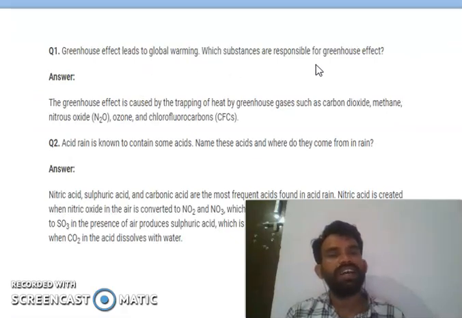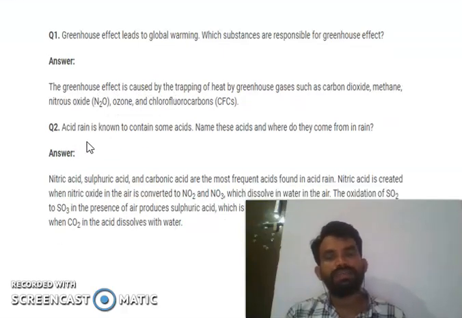Which substances are responsible for the greenhouse effect? The greenhouse effect is caused by the trapping of heat by greenhouse gases such as carbon dioxide, methane, nitrous oxide, ozone and chlorofluorocarbons, CFCs. These are the main substances responsible for the greenhouse effect. And another bit they mostly ask you is how acid rain happens.